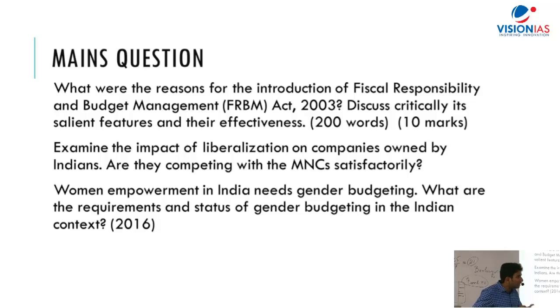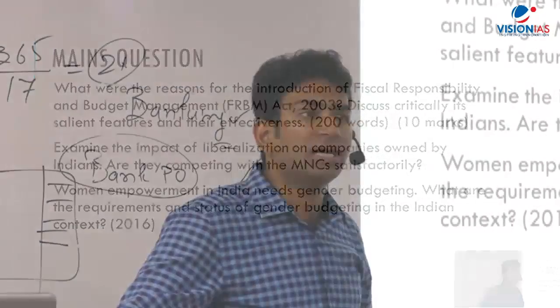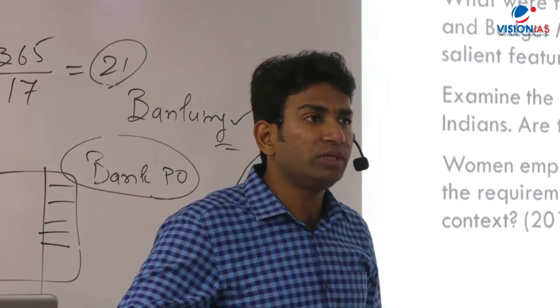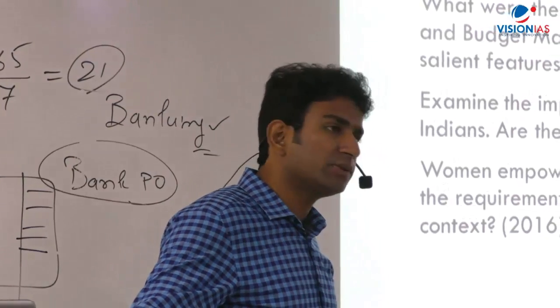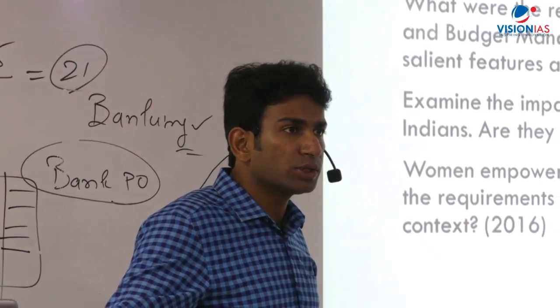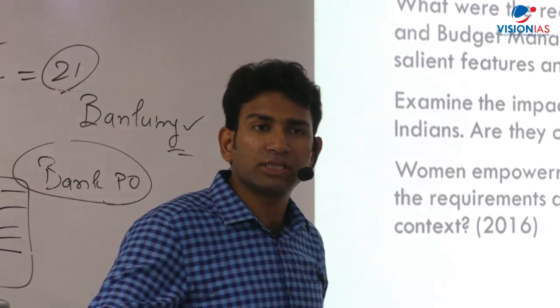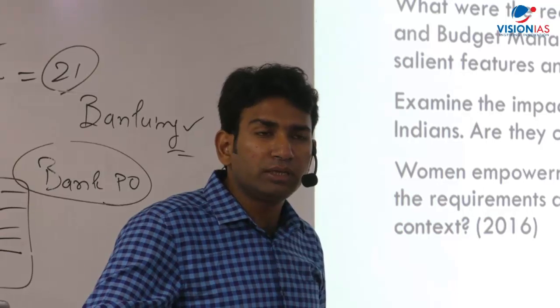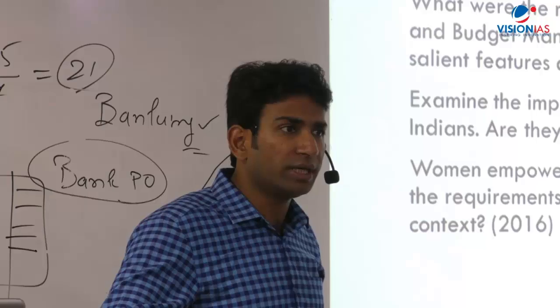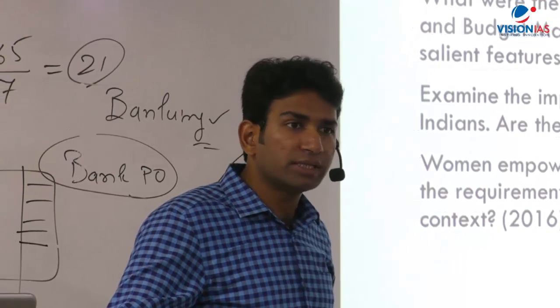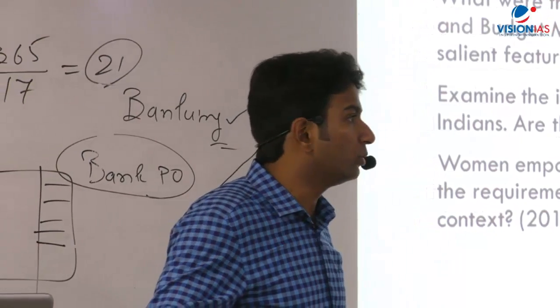So a lot of articles were coming in the newspaper about the targets and the other things about the FRBM, and you can say fiscal consolidation. That's what the question was asked. Okay, so it's not like UPSC is asking anything just to make people wonder why they're asking a question that is almost 10 years old. It's not like that. Point is, if something is in news, it is important for UPSC.